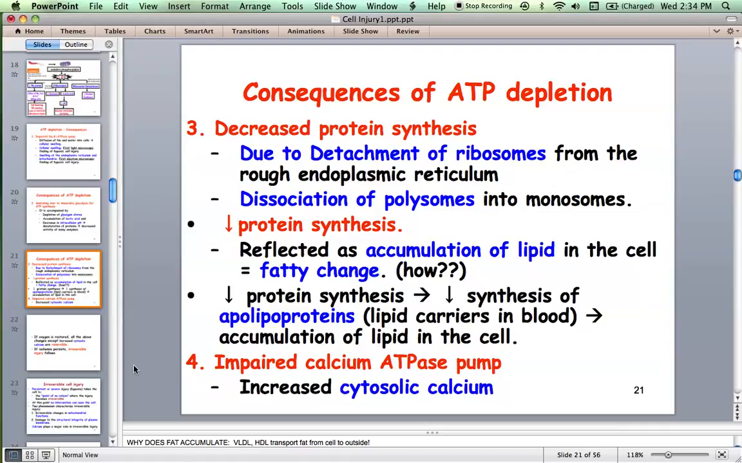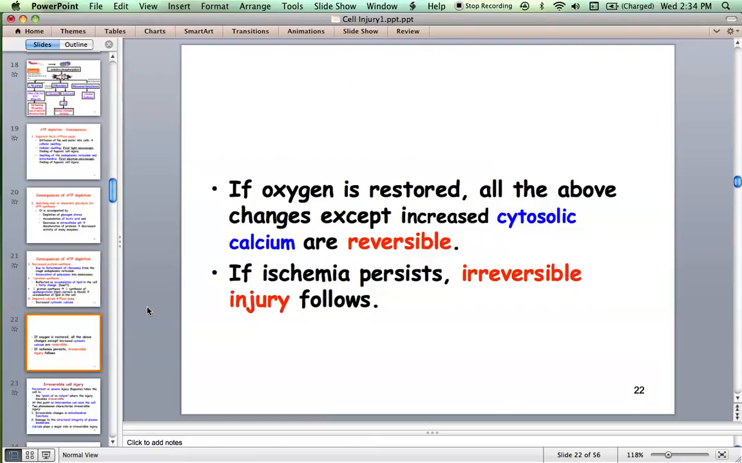At this time, if you restore oxygen supply, suppose your patient suffered from angina, and suddenly you give sublingual nitrates, and it relieves the spasm, and the blood vessels get dilated, and there is reperfusion of the myocardial cells, so there is fresh oxygen getting into myocardial cells. What happens? These changes reverse back. That's why it's reversible injury.